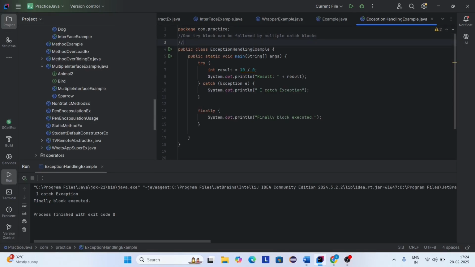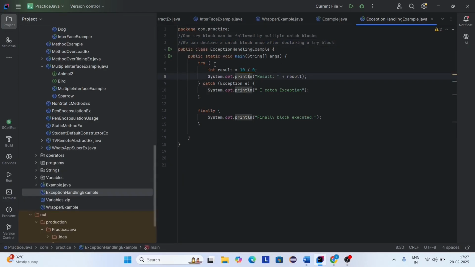And the next point is we can declare a catch block once after declaring a try block. You need to remember these points.